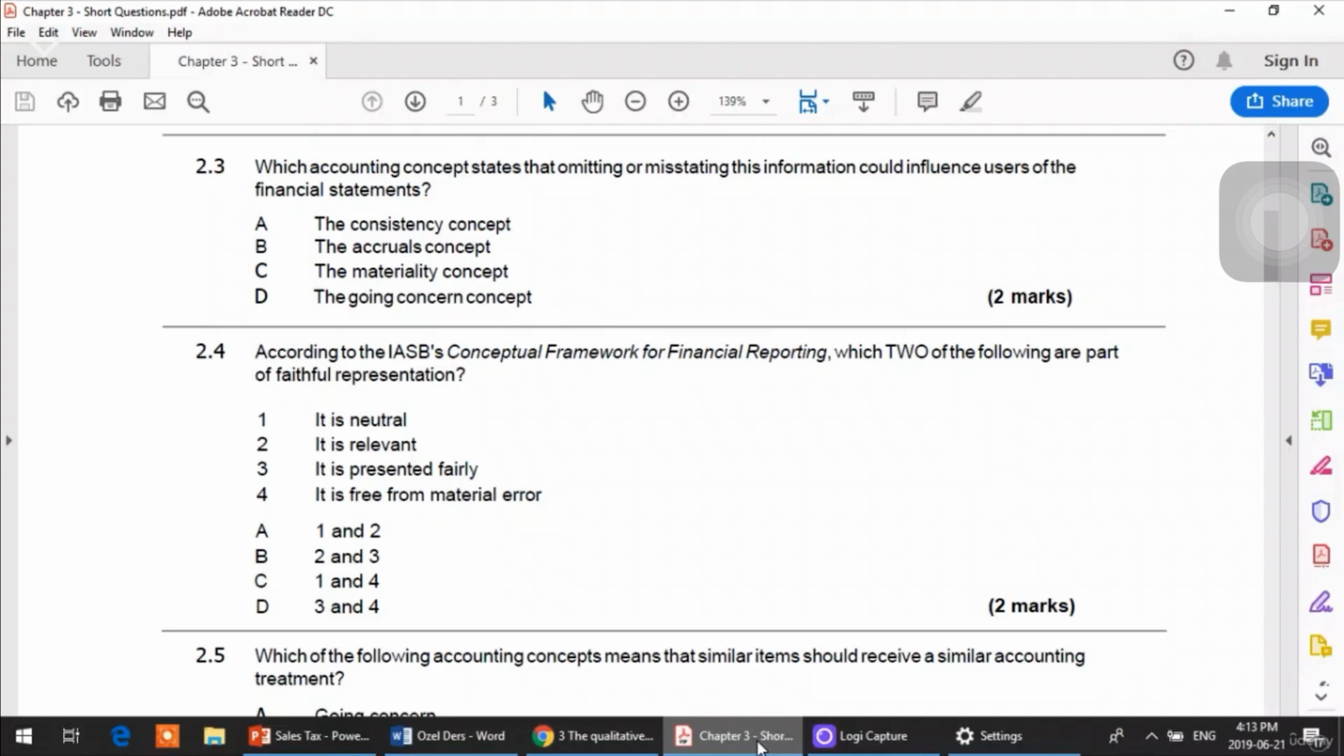So your answer choice is C, 1 and 4, that it should be neutral and it should be free from material error. This is faithful representation. Relevant is not faithful representation, and presented fairly is not faithful representation. Faithful representation means that it has to be neutral without any bias and it should be free from material error.